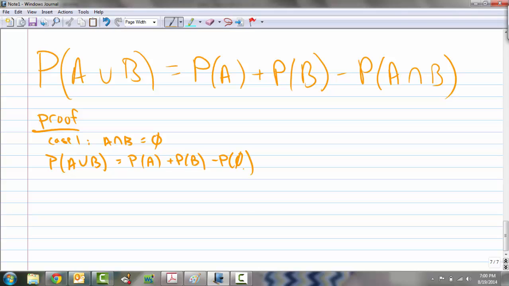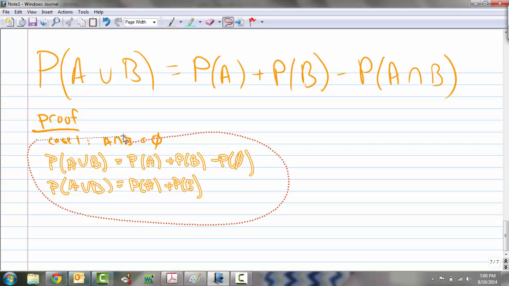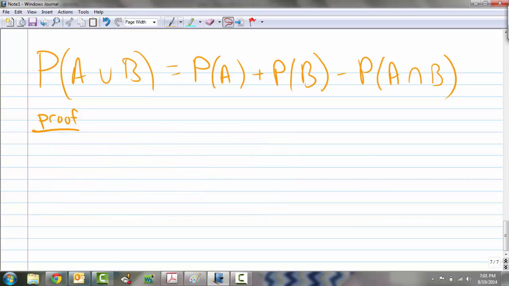Probability of the empty set is what we're subtracting, and we know from our axioms that the probability of the empty set is 0, so the probability of A union B equals the probability of A plus the probability of B, and that was axiom number 3 that we had. So that we know. Now let's look at case 2 for this proof. Case 2 is that A intersect B is not the empty set.